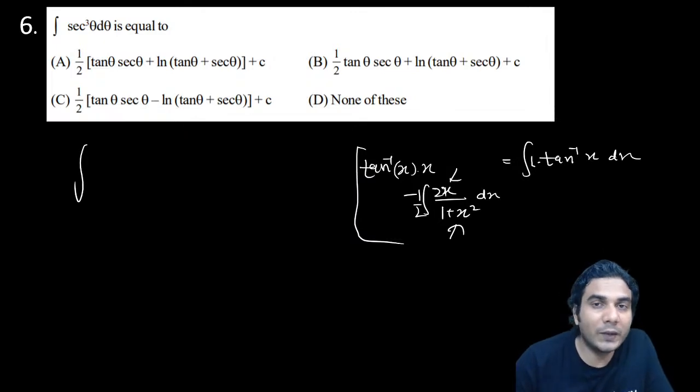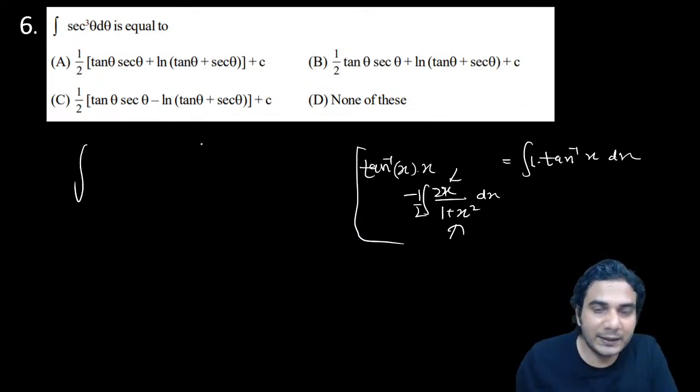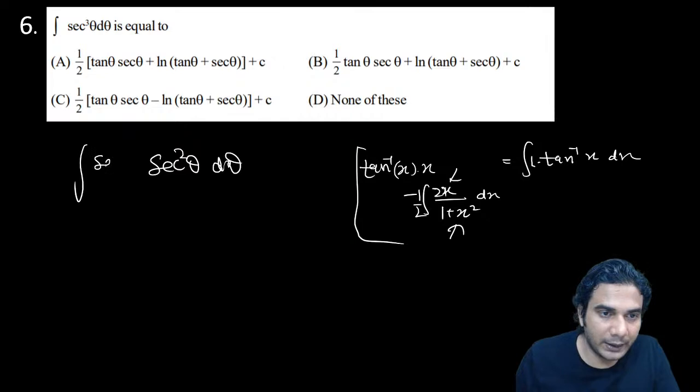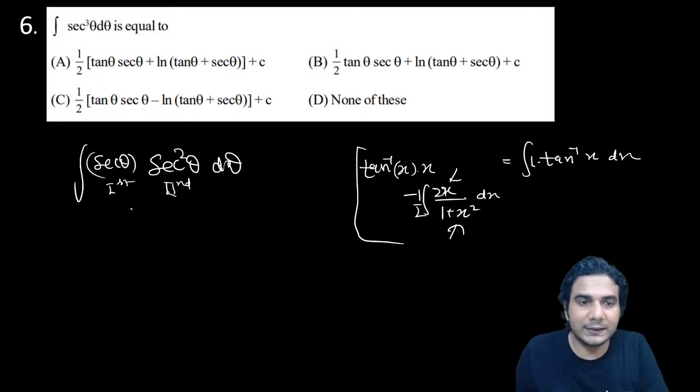So if we integrate sec square, it will be tan only, no other function will appear, right? And the remaining sec, which is only one sec, sec to the power 1, can be differentiated, okay? We can differentiate sec, it will be sec into tan. And further we can simplify it, okay? So split this: whatever power of sec you have, write sec square theta separately always, and the rest of the power of sec separately. So it has only one sec remaining. And then apply by parts. So sec square you need to integrate, so it will be your second function and this will be your first function. Both are trigonometric, so you need to decide it, and this is the way.